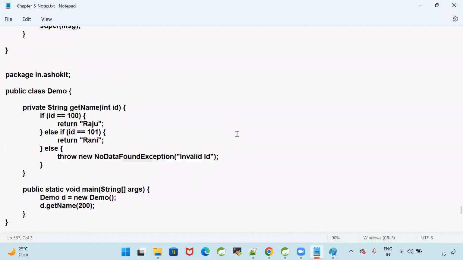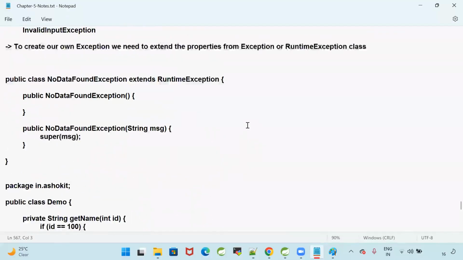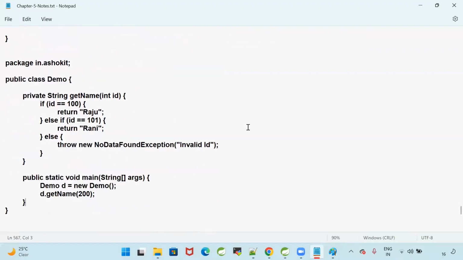With this we understood what exception handling is. Still it is not completed. We need to understand internals: how the JVM is calling that method, what the stack trace is, and when the JVM will look for exception handling. That I will discuss in tomorrow's session.